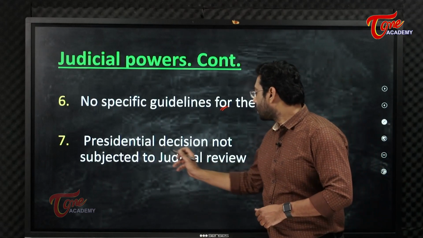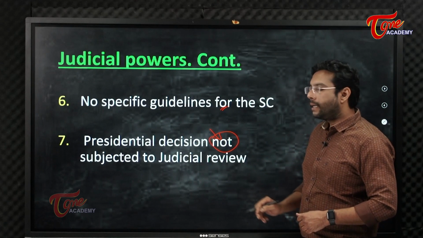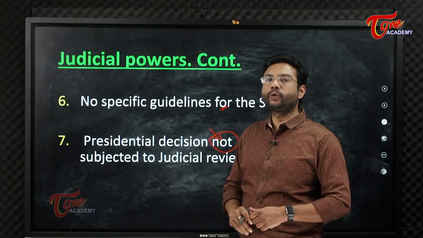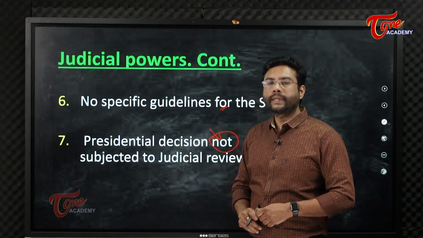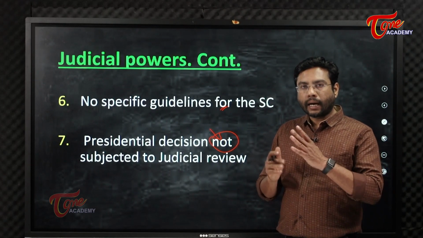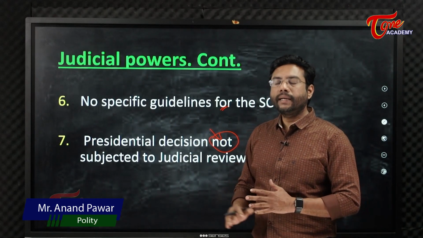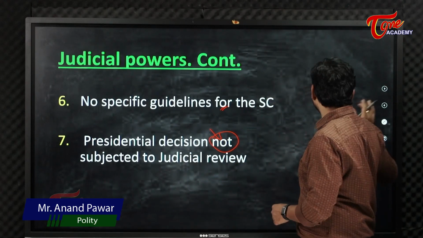Here when we say the president's decisions are not subjected to judicial review, but after many cases in the Supreme Court, the Supreme Court said that on the basis of these reasons, like the arbitrariness of the decisions, or if it is malafide, if it is irrational, then the court would have the power of judicial review.